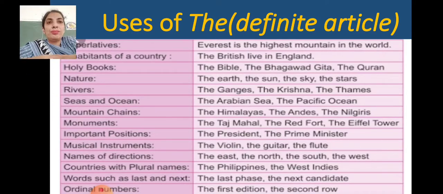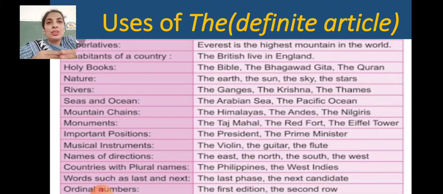Nature, the earth, the sun, the sky, the stars. So these are particular types of things. This is nature. So for unique things we are using the. Okay, before the rivers' names, the Ganges, the Krishna, the Thames.